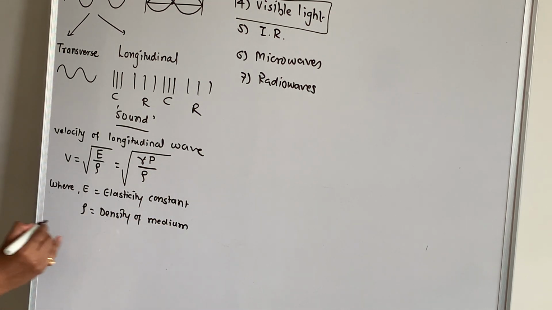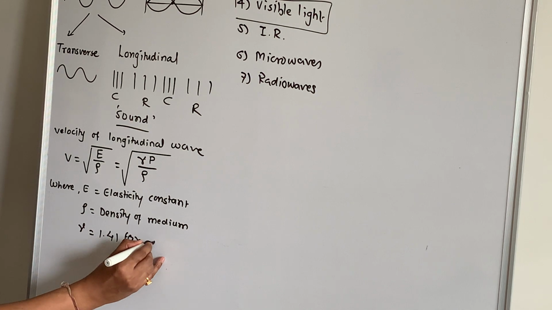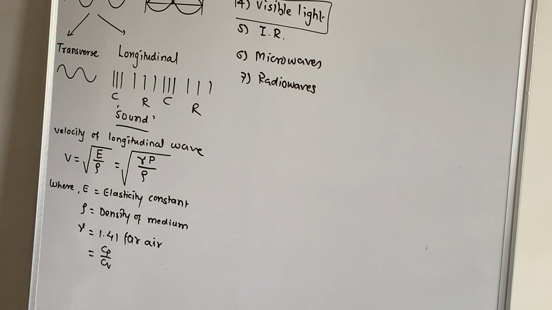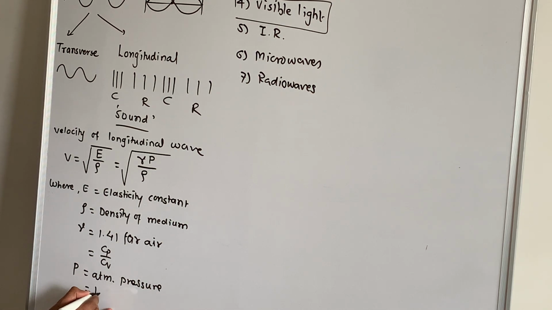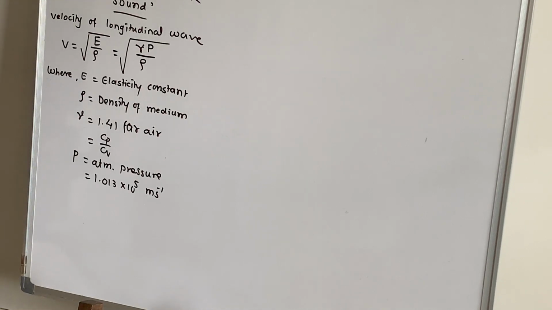Gamma has a fixed value of 1.41 for air. It is the ratio of Cp upon Cv, that is, the specific heat at constant pressure to the specific heat at constant volume. And P is the atmospheric pressure, whose value comes out to be 1.013 into 10 raised to 5. So this is about the velocity of a longitudinal wave.